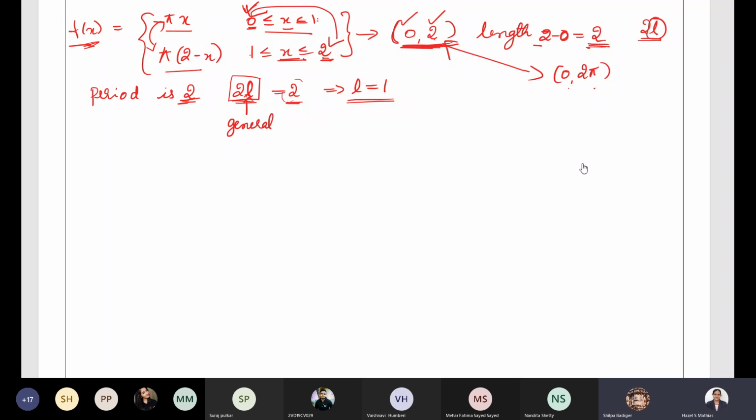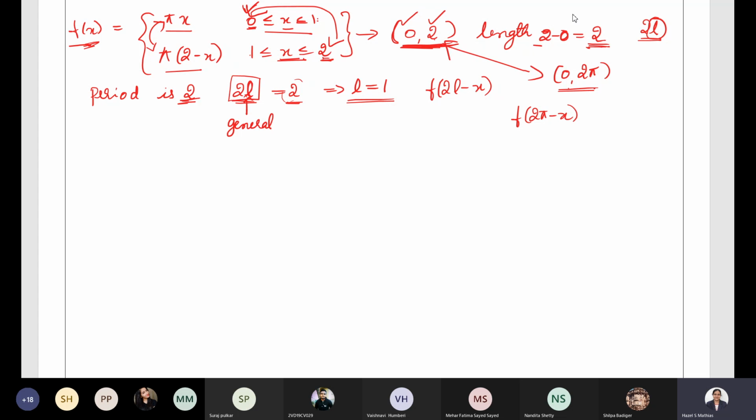When we have 0, 2 pi, we put x equal to 2 pi minus x. So when the interval was 0, 2 pi, we used to replace x by 2 pi minus x. Here we have to replace x by 2l minus x. Very simple, you have to compare. That's what I am saying here.